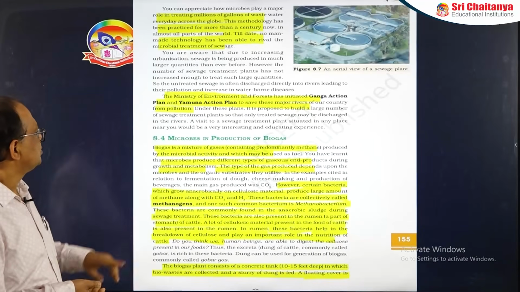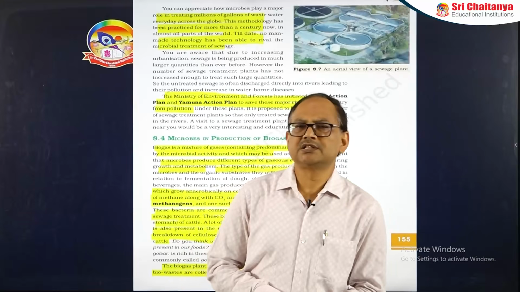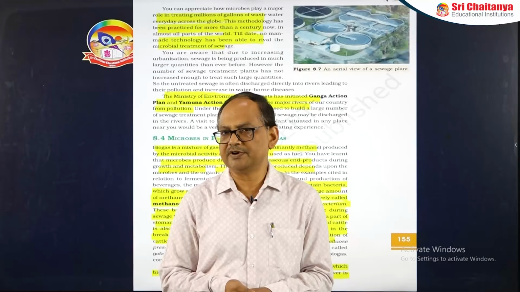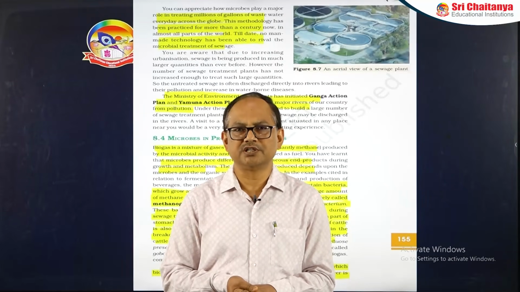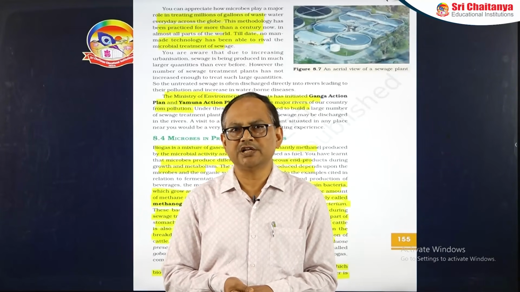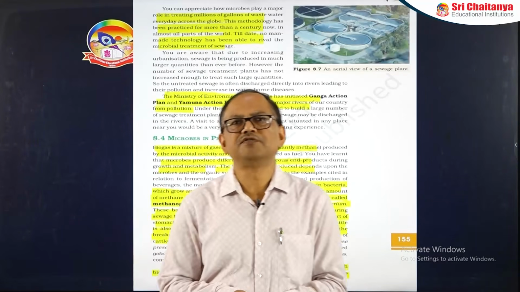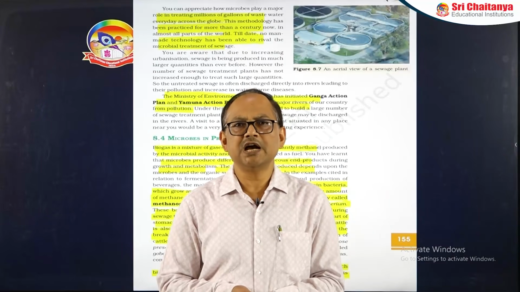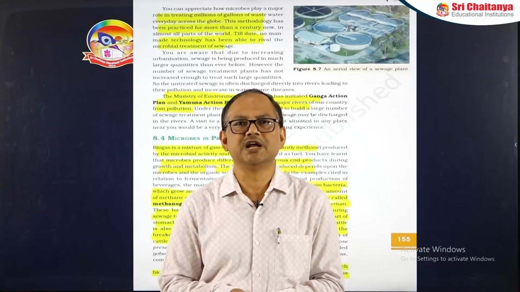The next is microbes in the production of biogas. First of all, we have to know what kind of gases biogas consists of. It consists of methane, which is 50 to 70%, then carbon dioxide, which is 20 to 30%, and the remaining are other gases like H2, H2S, etc. These are produced by the action of the methanogens, that is Methanobacterium, and this production occurs under the anaerobic condition, that is, a fermentation process is involved here.